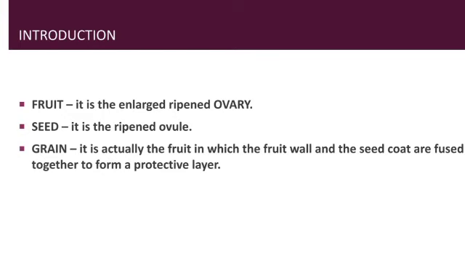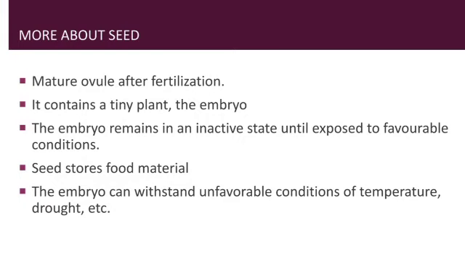Third term is grain. What is grain? Grain is actually the fruit in which the fruit wall and the seed coat are fused together to form a protective layer. Now let us know more about seed.